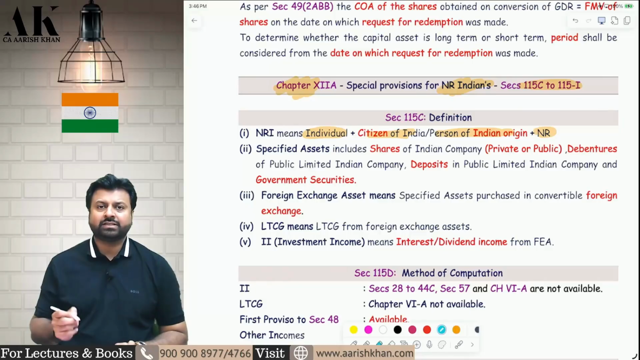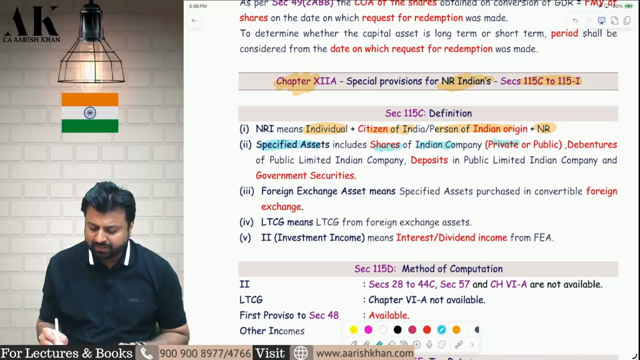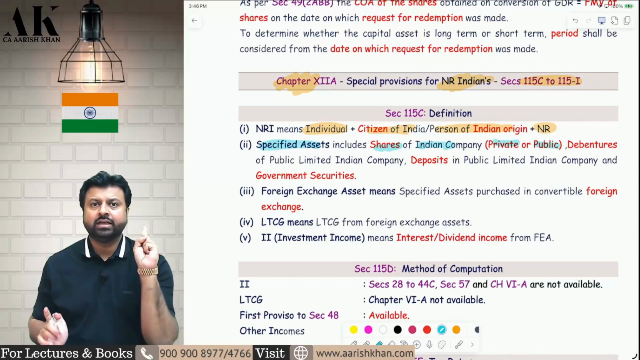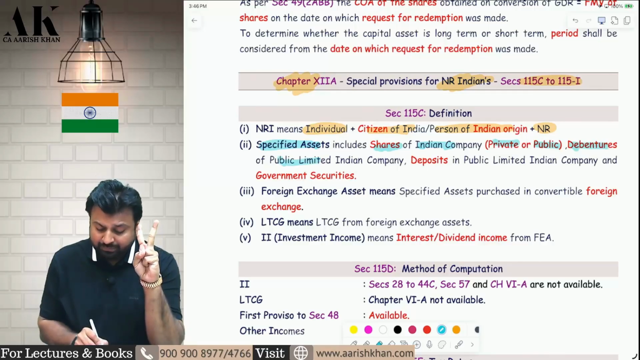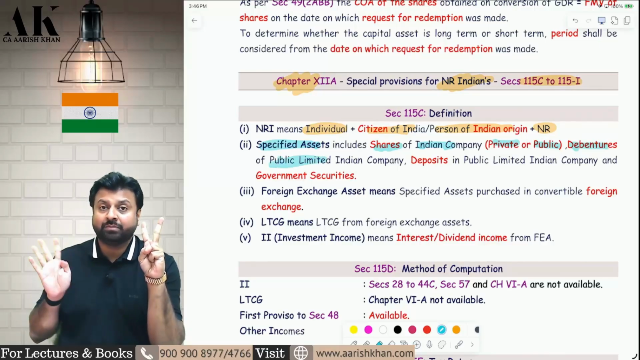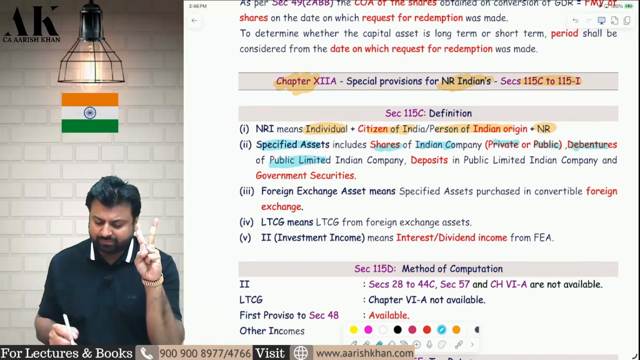What are they investing in? They are investing in specified assets. There are 4 types of assets which are covered in specified assets. First asset: shares of an Indian company, private and public, both are covered. Second, debentures of only public companies are covered. Debentures of a private company are not covered in 115C to 115I. Debentures of a private company are not covered in Chapter 12A.